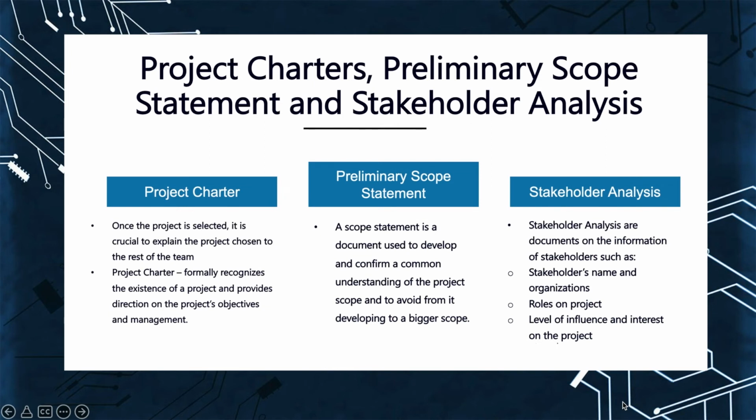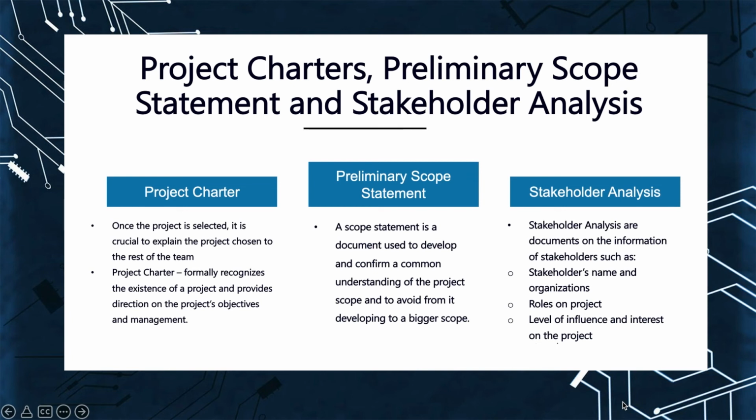Once the project is selected, it is crucial to explain the chosen project to the rest of the team. The project charter is used to formally recognize the existence of a project and provide direction on the project's objective to the rest of the management.